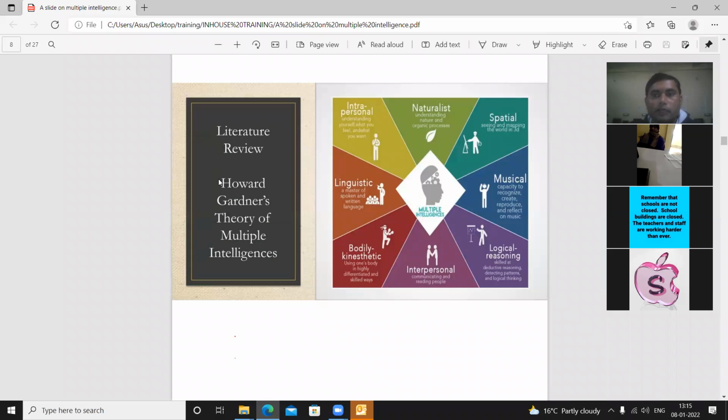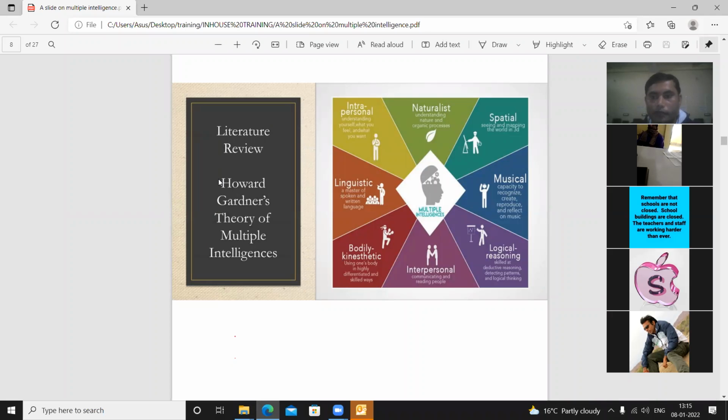Now, the very important point of this topic that we are going to discuss, and you must pay your attention here: literature review. Howard Gardner's theory of multiple intelligences. According to Howard Gardner, there are 8 types of intelligence found in students, which we must know. First of all, linguistic intelligence.